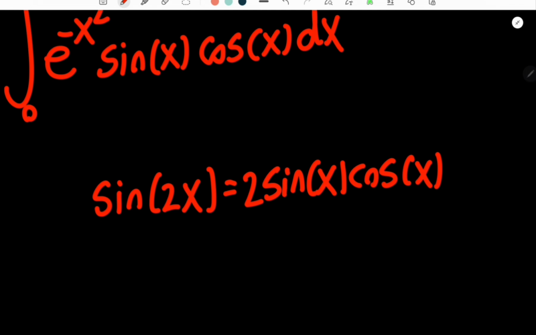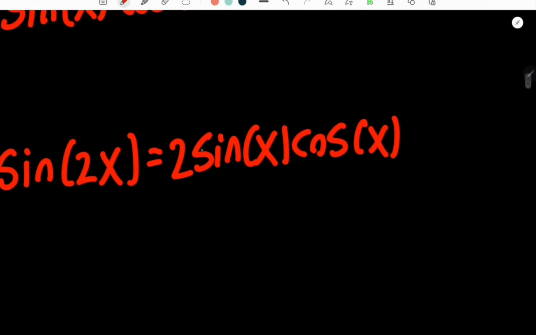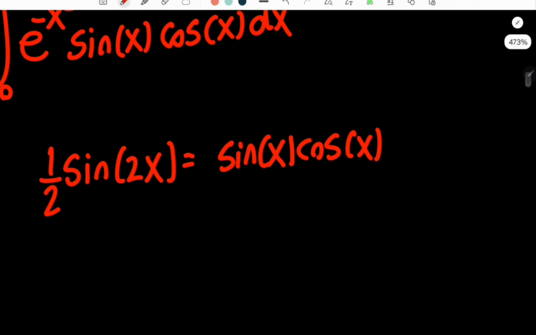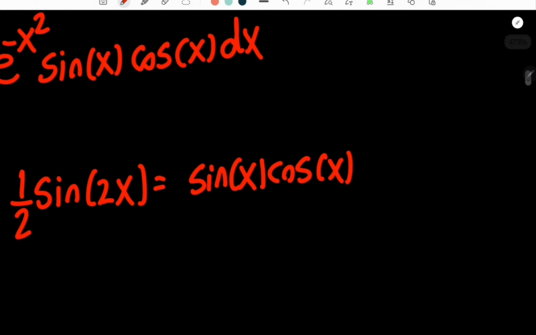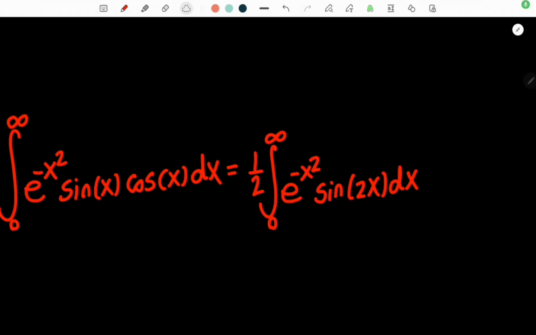So what we can do is multiply 1/2 on both sides. So 1/2 on this side, and this 2 and 1/2 would cancel. So there we go. Sine of x times cosine of x equals 1/2 sine of 2x. So I'm going to go ahead and apply this to integral number 3. So here we go. Here is the more simplified version of integral 3, right here. And all we did was use a double angle identity for sine of 2x.